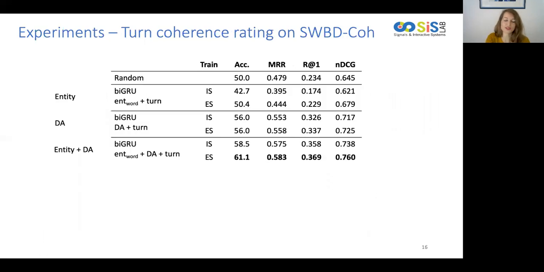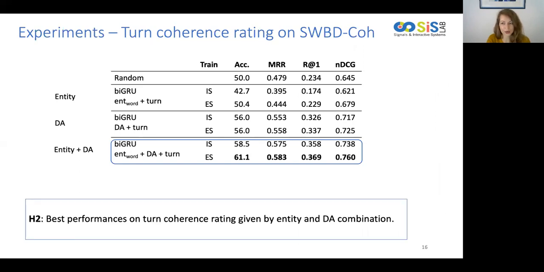Finally, here are the results of our main task of turn coherence rating on the Switchboard Coherence Corpus. First, we observe how also here the best performing models across both conditions, ES and IS, are the ones combining both dialogue acts and entities. Additionally, we notice how for response selection, ES seems to perform better as a training methodology in general, especially when entity information is used.